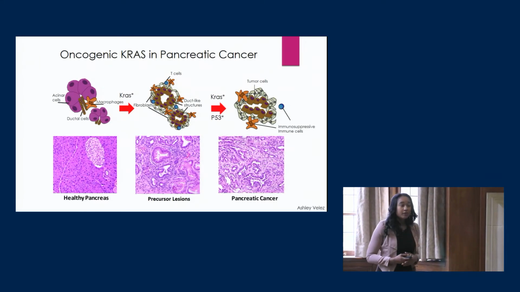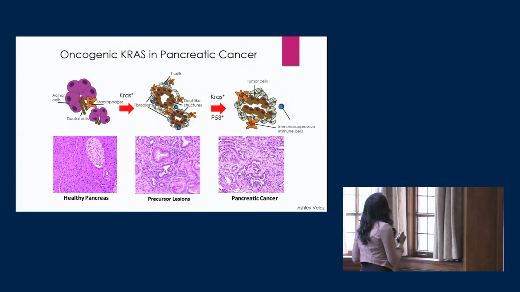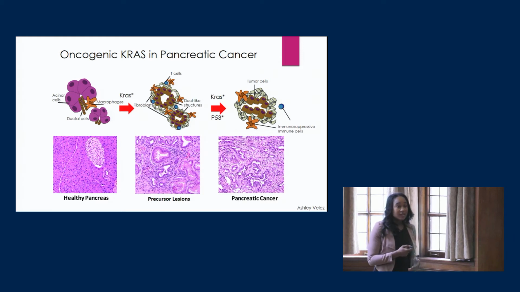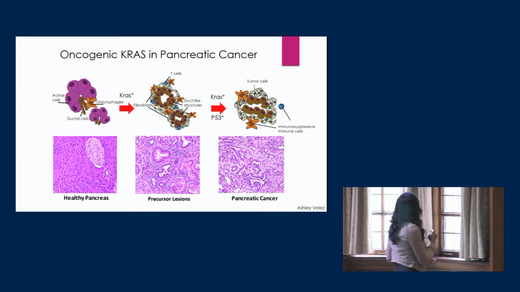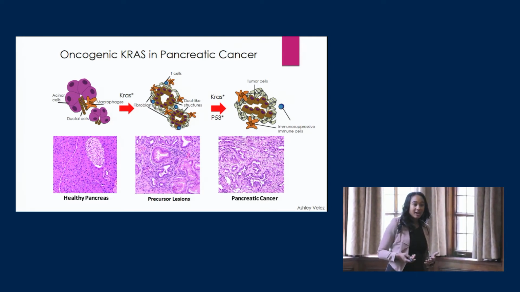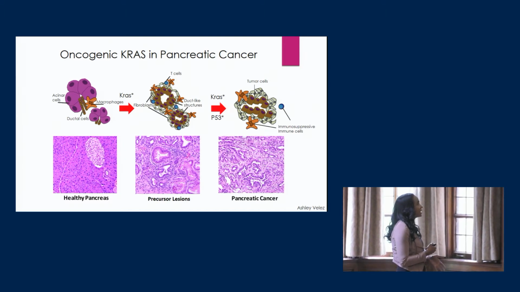Here we have a visual of the effects of the KRAS mutation. So here we have our normal acinar cells, and these acinar cells function to secrete digestive enzymes through these ductal cells. And here we have an H&E staining, and here all in pink we have our abundant acinar cells. And here we also have our ductal cell. But upon initiation of KRAS, we see that these acinar cells start to develop these precursor lesions. These precursor lesions form these ductal-like structures. And you can see those ductal-like structures here in our H&E staining.